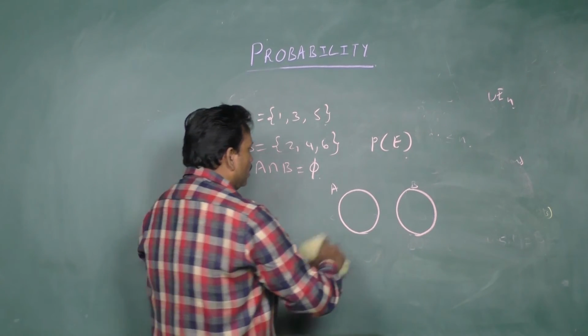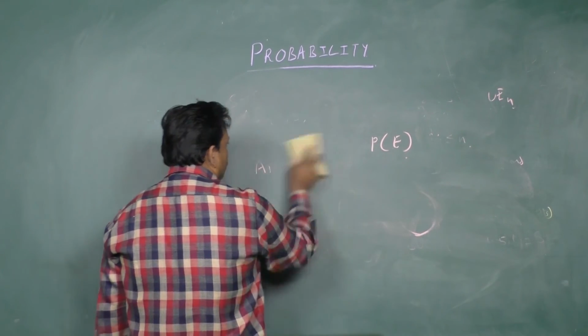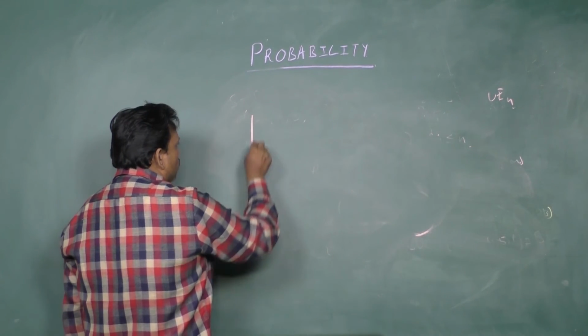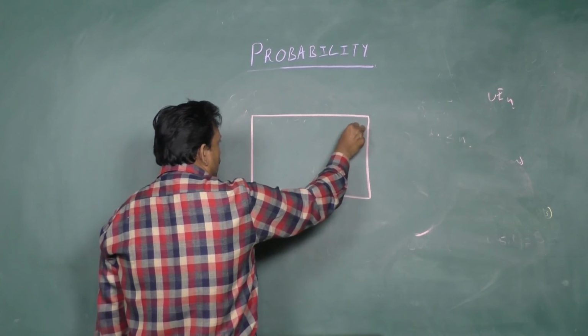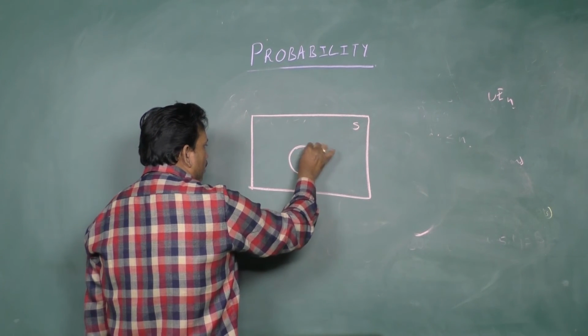Let us see, students. We are taking one example for this. This is a sample space S and E is an event here.